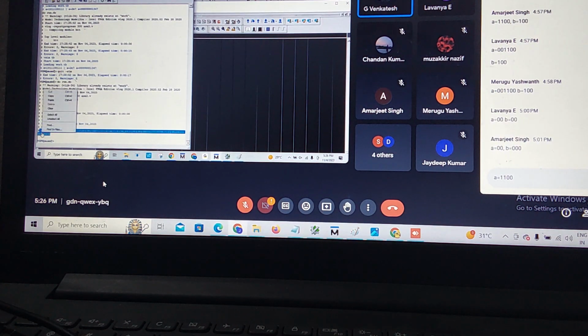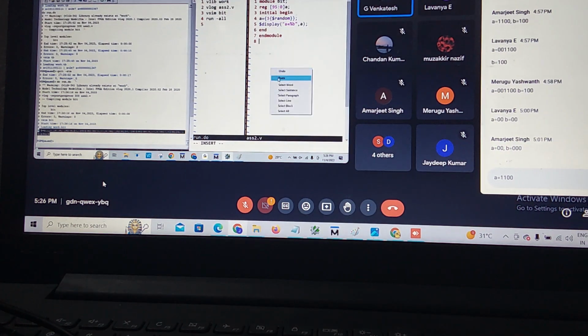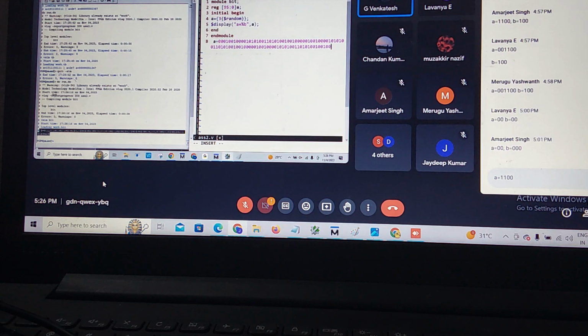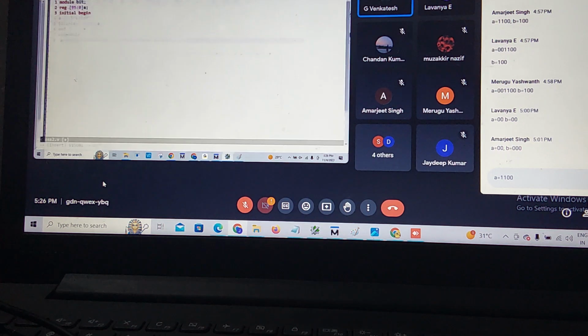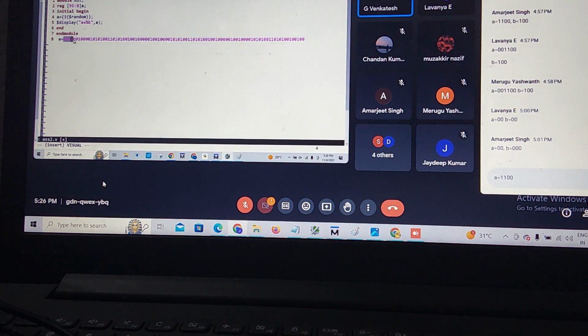See, my A value is a random. This is 96 bit only. If you have a doubt, highlight it with color. See, this is my 96 bit. See down here, count is 91, 95. You skip 95.